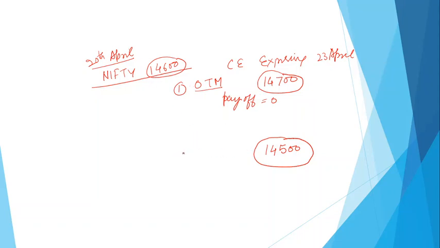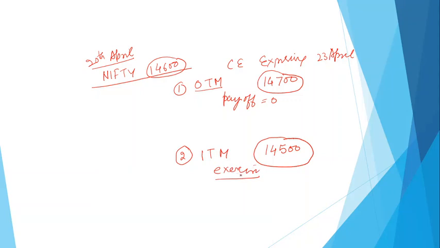But here you have purchased the call option of 14,500, whereas Nifty at present is 14,600. Therefore, you would like to exercise the call option because here you will get Nifty at a cheaper price, right? So this is basically an in the money call option. Definitely you are going to exercise the call option, right?